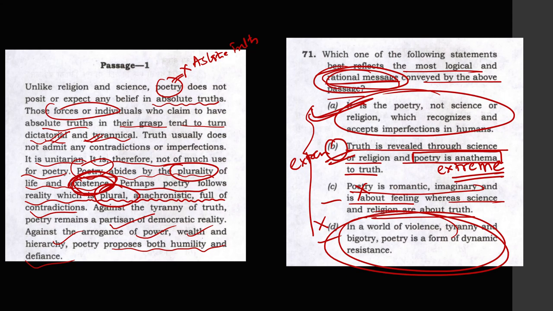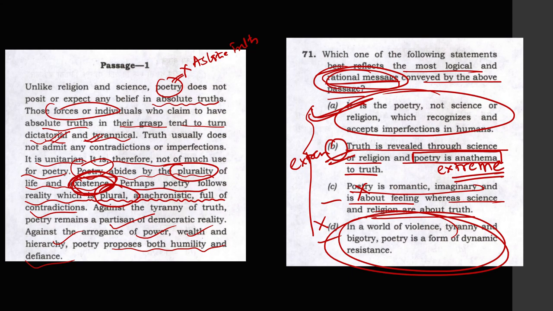So whenever you try to identify the central message or central idea of the passage, the first 2-3 lines are very important. That is one thing. Second, the central idea will be reflected again and again in the passage; multiple references will be made. And third, whenever you are eliminating options, eliminate extreme words. Eliminate those options where something extra is being added that is not in the passage. For example, in option C they talk about romantic imagination, which is not part of the passage. The passage clearly says poetry is about reality, about the existence of life.